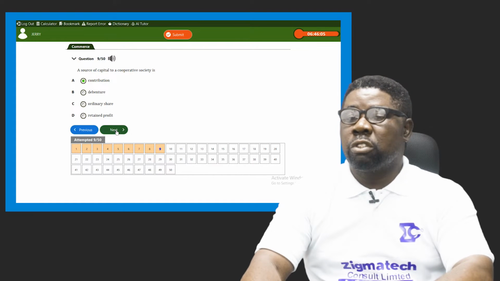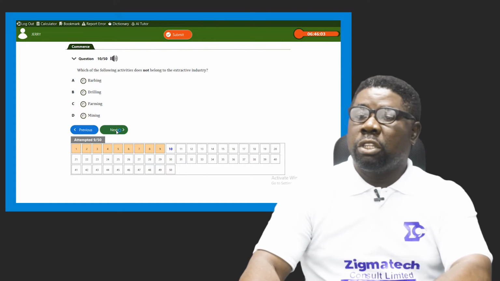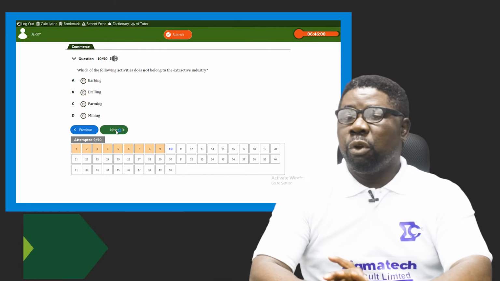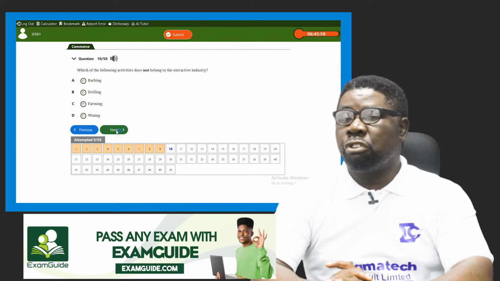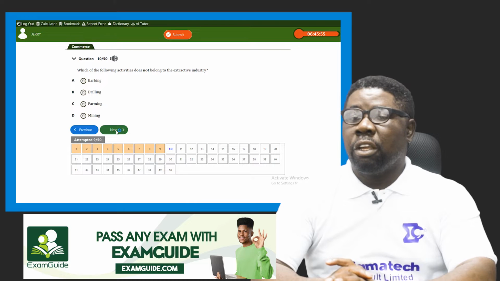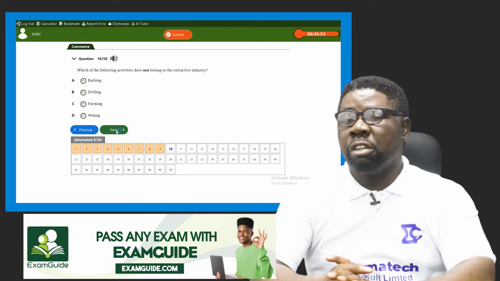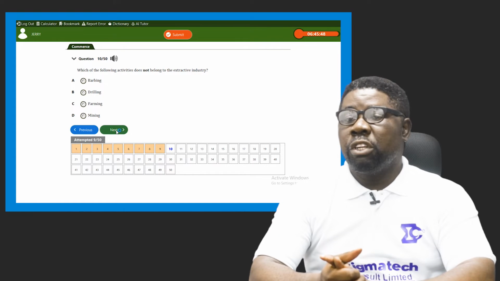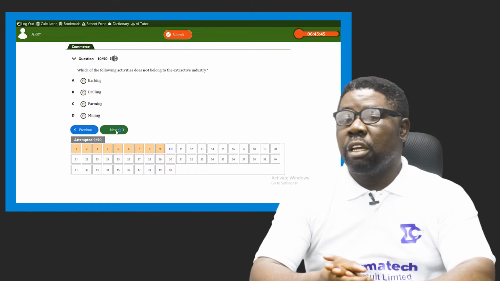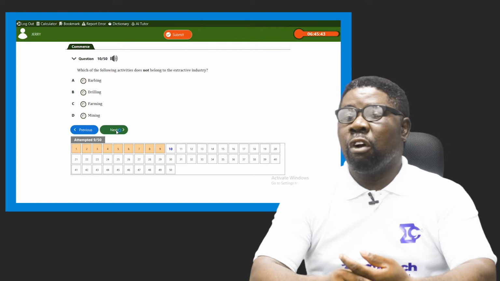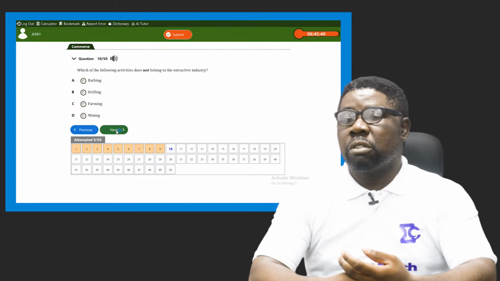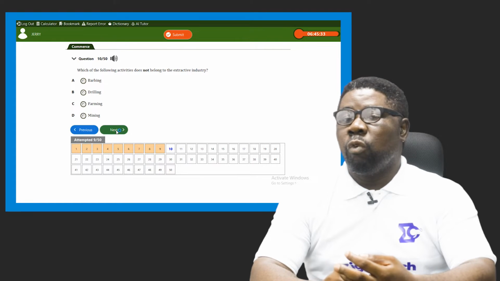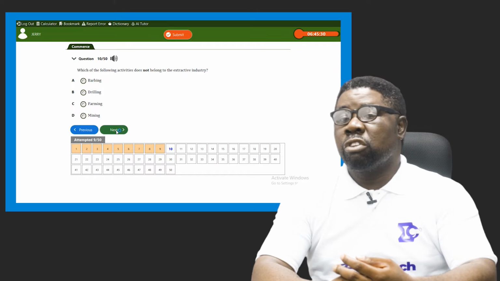Okay, the next question is number 10. It says, which of the following activities does not belong to the extractive industry? Extractive industry means primary productive activities or primary occupation. Which of these does not belong to it? Those occupations that involve the first touch of nature, bringing resources from their raw source. Which of them does not belong to that category?